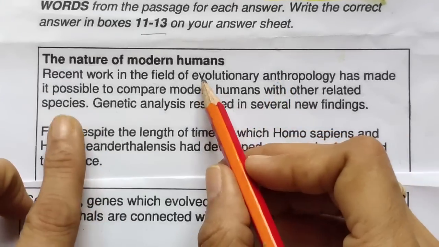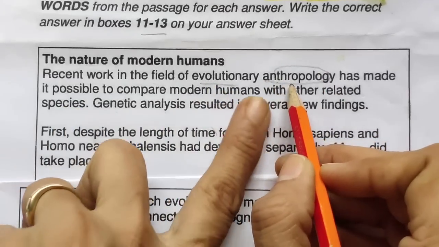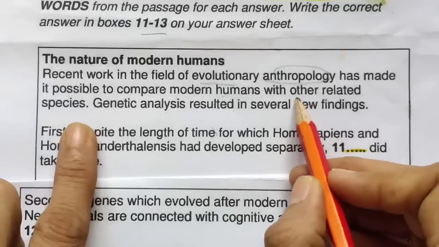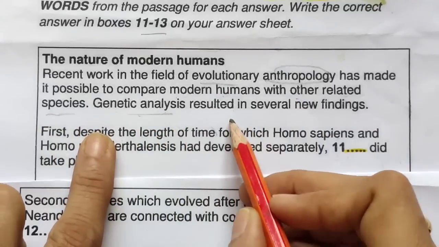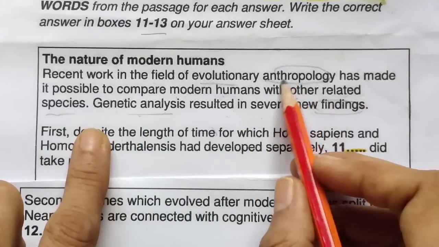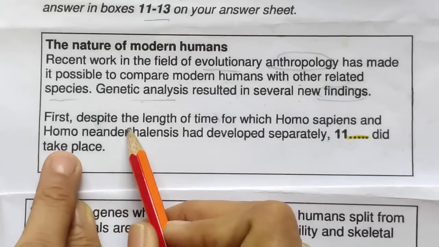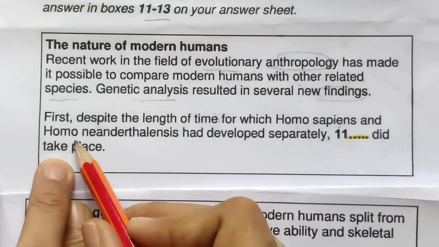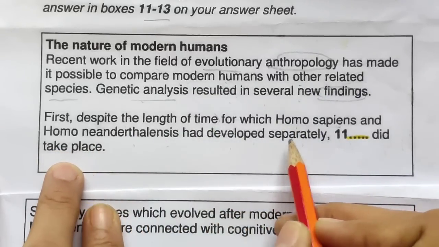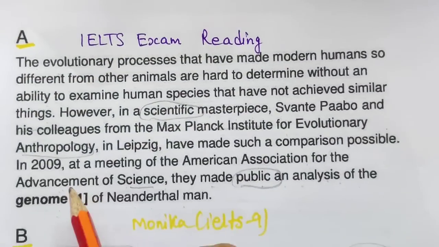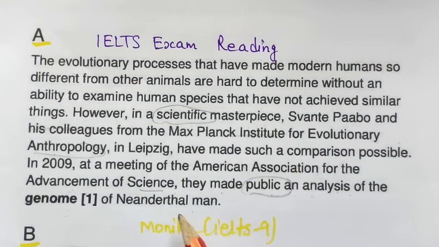I can see this anthropology, I think I have read it in a paragraph, has made it possible to compare modern humans with other related species. Genetic analysis resulted in several new findings. Okay, I think they are talking about the first paragraph. Now coming to the actual location of the blank. First, despite the length of time for which Homo sapiens and Homo neanderthalis had developed separately, did take place. What did take place? Okay, I will show you the paragraph. So here they are talking about this anthropology, and talking about genetic analysis.